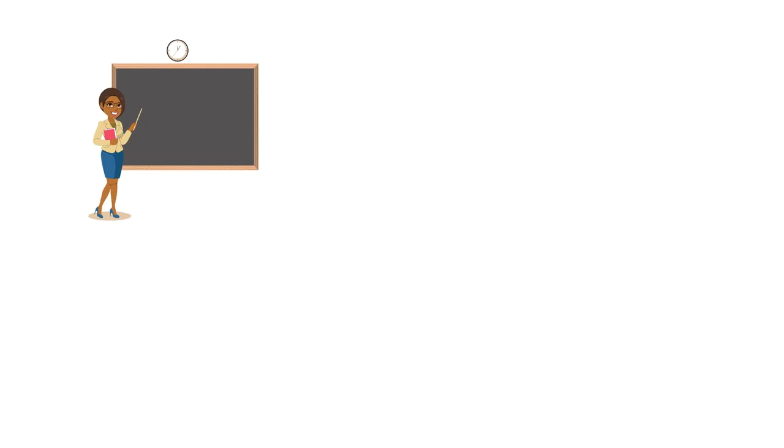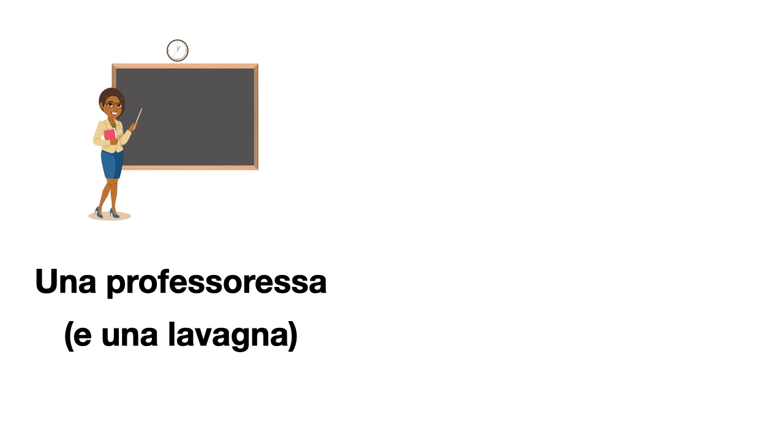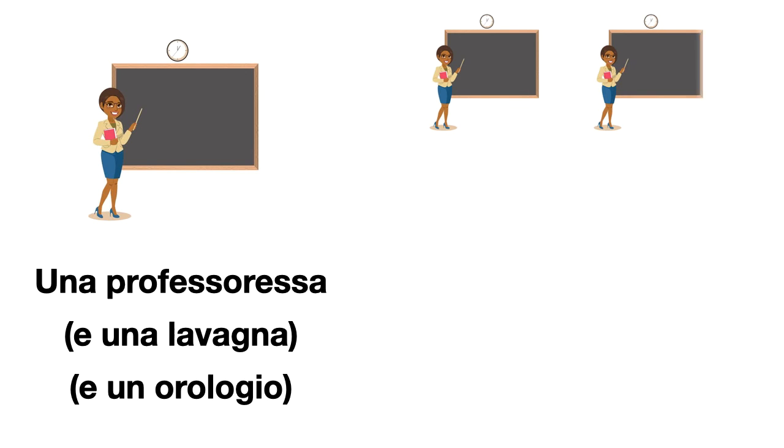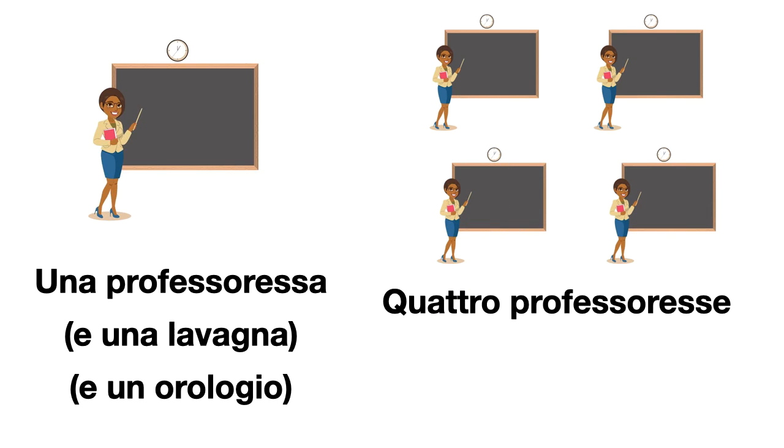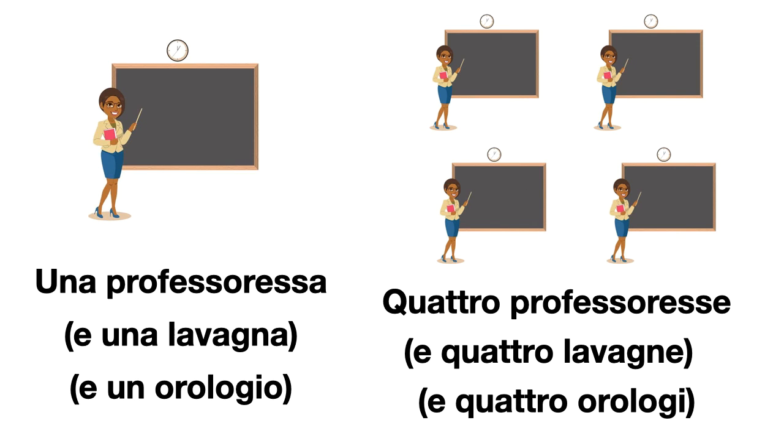Adesso cos'è questo? Una professoressa. E una lavagna, vero? E un orologio, because there's also a clock on top of the board, right? Adesso contiamo. 1, 2, 3 e 4. 4 cosa? Plurale di professoressa, professoresse. A goes to E. 4 professoresse. Plurale di lavagna, lavagne. Again, A goes to E. 4 lavagne. Plurale di orologio, orologi. O goes to I, and we do not double the I. 4 orologi. 4 professoresse e 4 lavagne e 4 orologi.